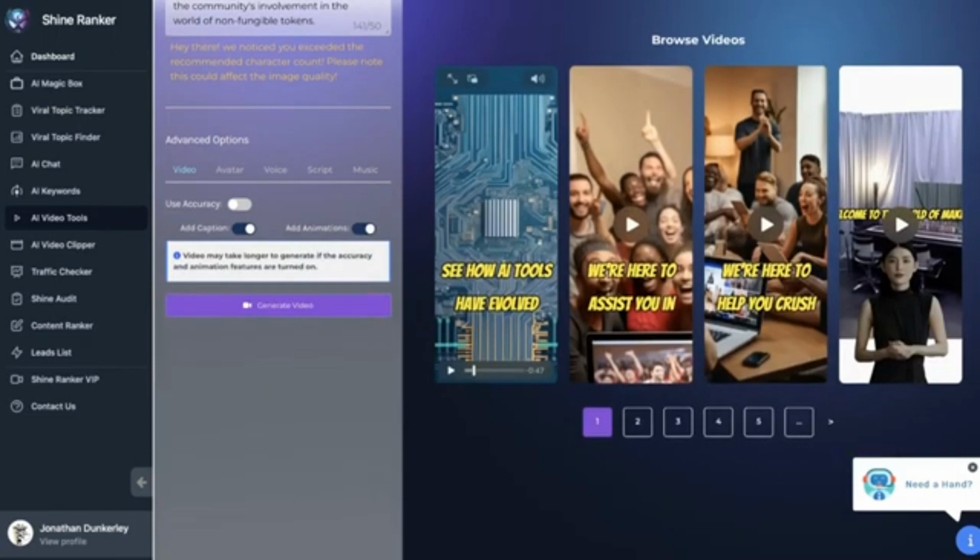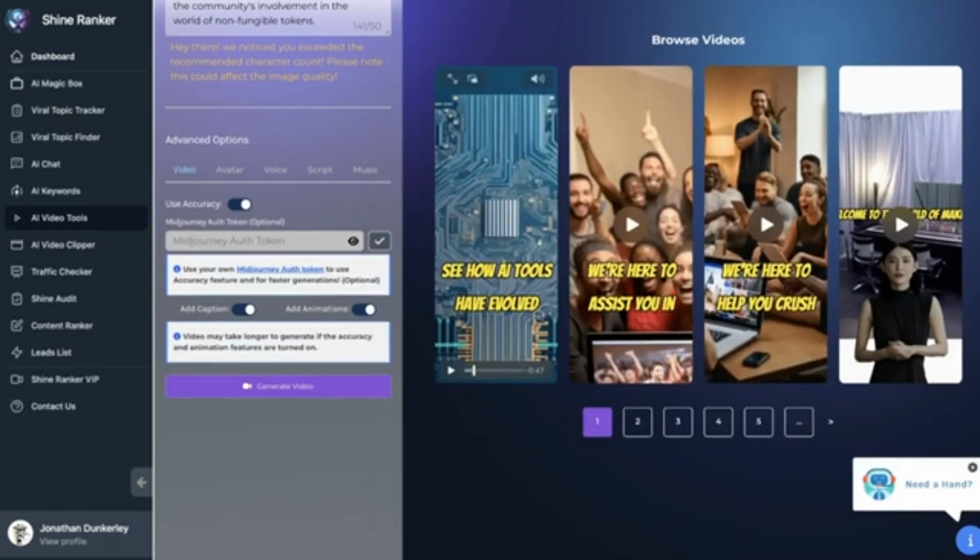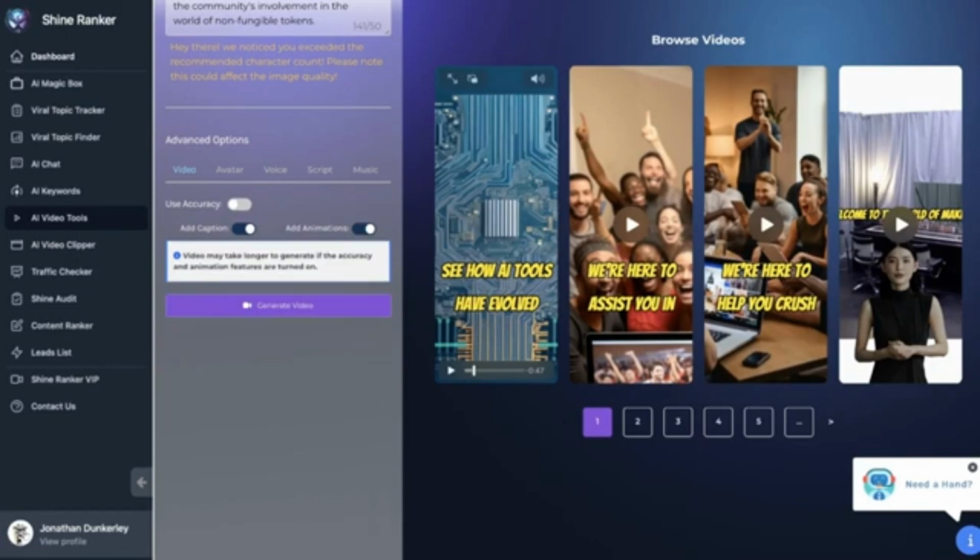You could make things more accurate. This does require your own Midjourney authentication key, which you can grab right here. But I'm going to show you how to do this without adding any additional APIs. So I'm going to toggle this off. Now adding captions will add burnt-in captions like you see right here, and animations adds motion into the background, making it so the video is more dynamic.